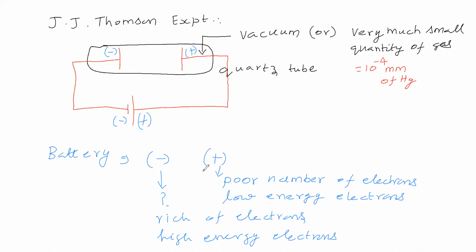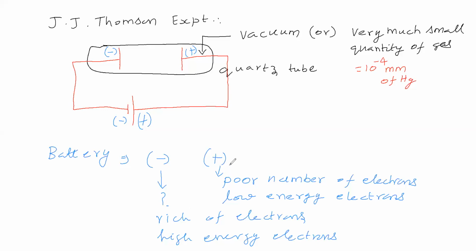So in a battery, two poles will be there, whatever battery you take. One is a negative pole and another is a positive pole. The negative pole is rich in electrons, having higher energy electrons. The positive pole has a poor number of electrons, low energy electrons.